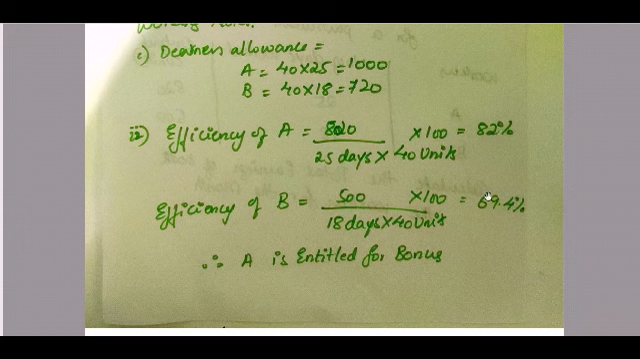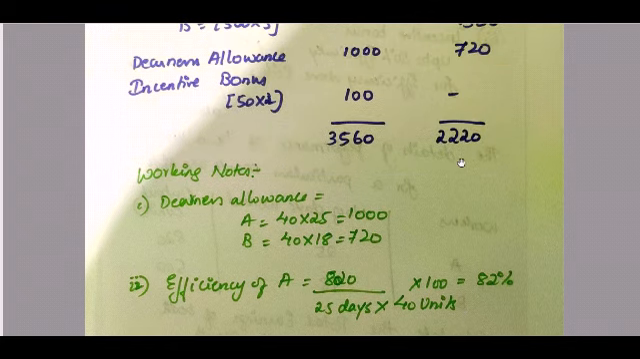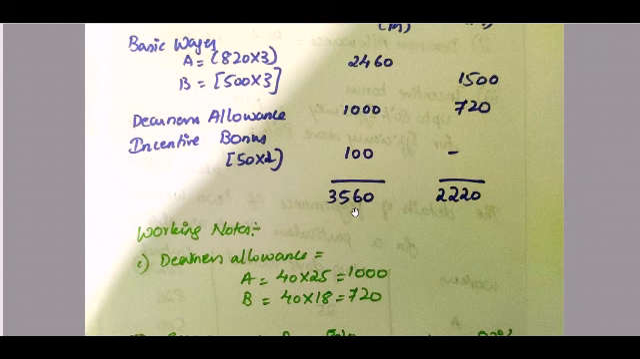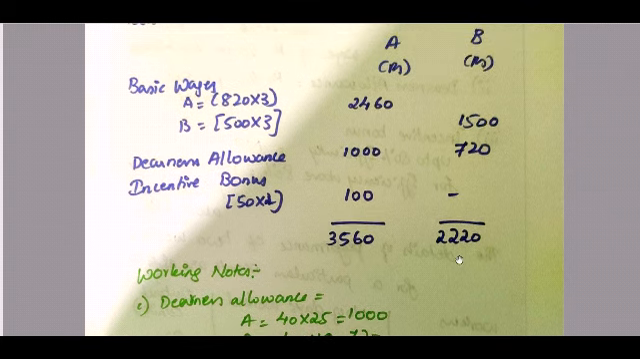If they cross 80%, they will get a bonus. A has crossed 80%, B has not crossed 80%. So B will not get a bonus, only A is entitled to a bonus. Every 1% increase gets 50 rupees. So 82 minus 80 is a 2% increase. So 2% into 50 rupees is 100 rupees. So if you total up, you get 3,560 for A and 2,220 for B. Thank you everyone.